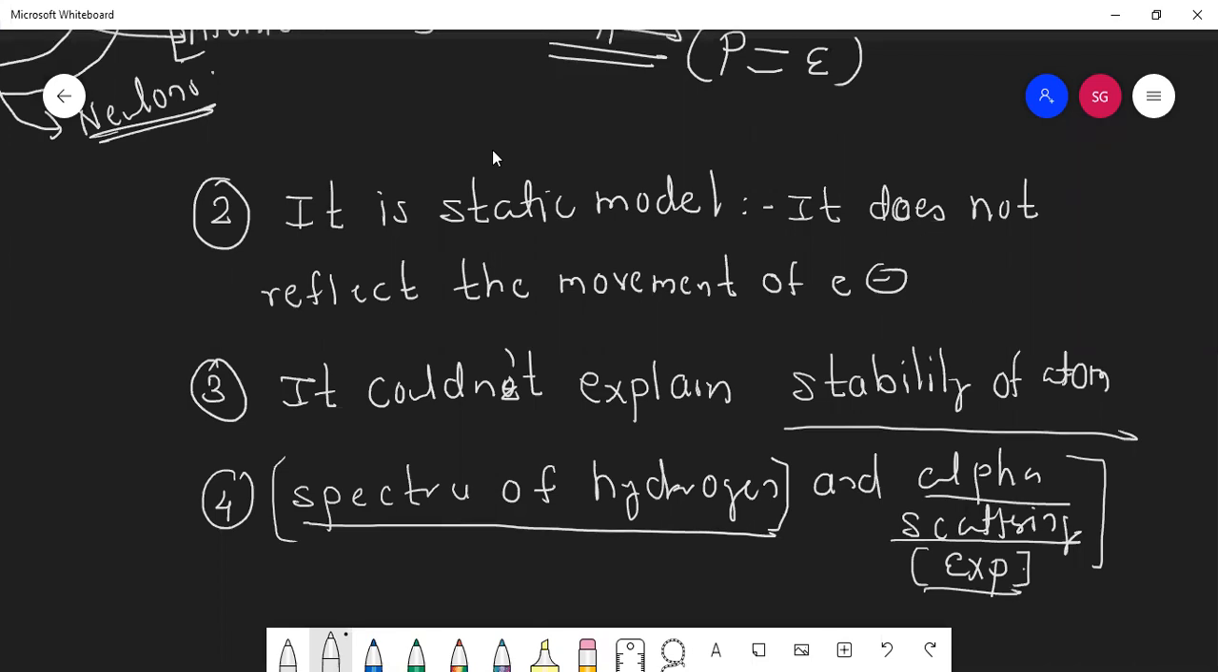Okay, so definitely students, the first model given by J.J. Thomson was rejected. Okay, students, did you understand today's lecture? Yes, sir. Please make a note and try to make a short note, students.